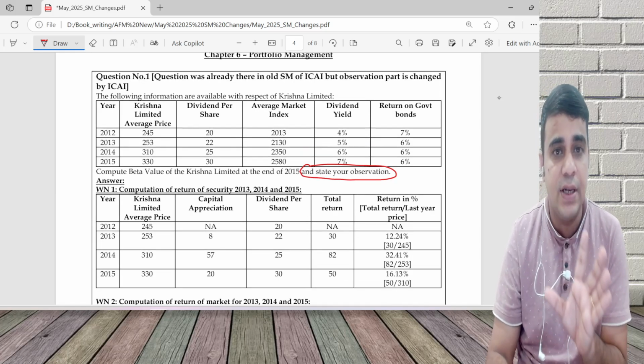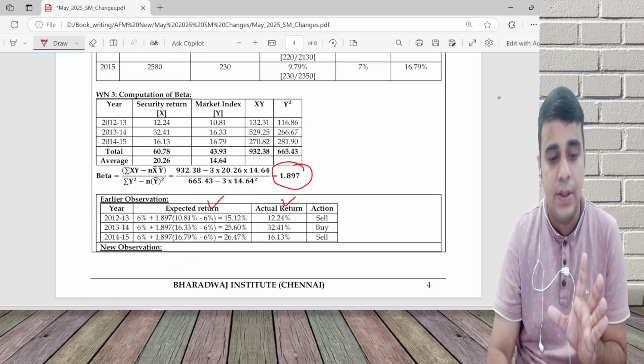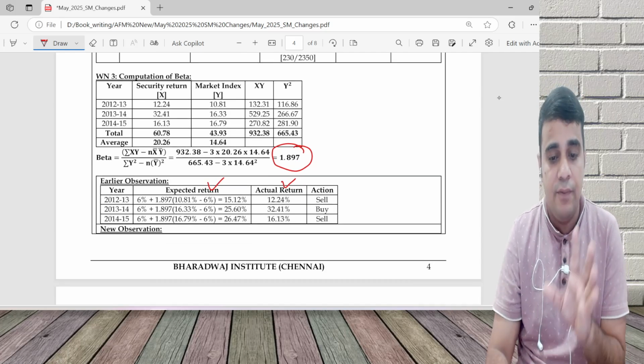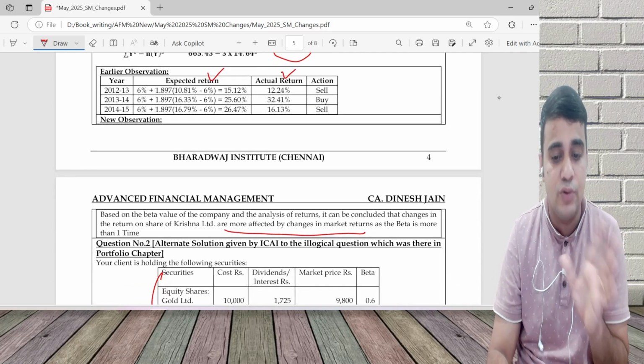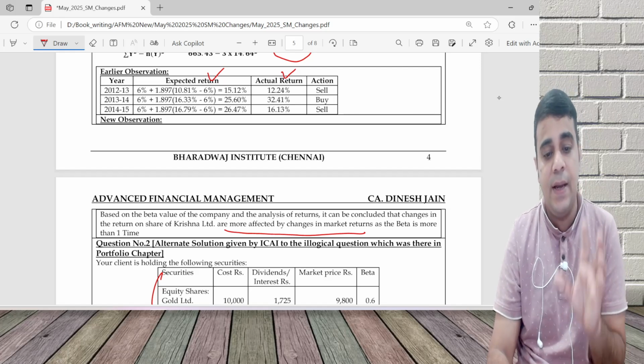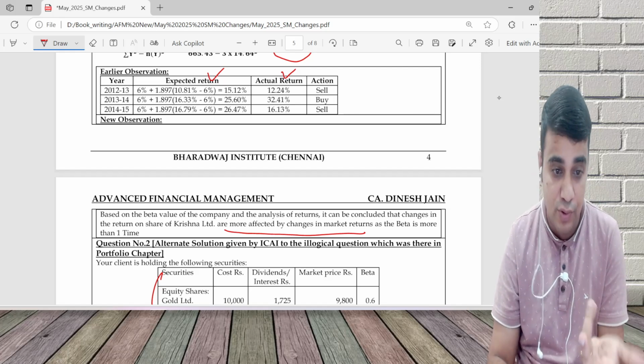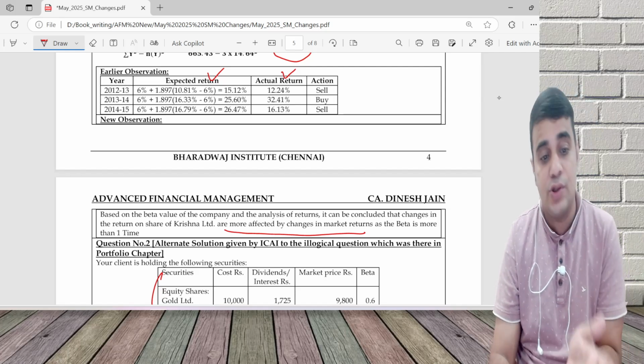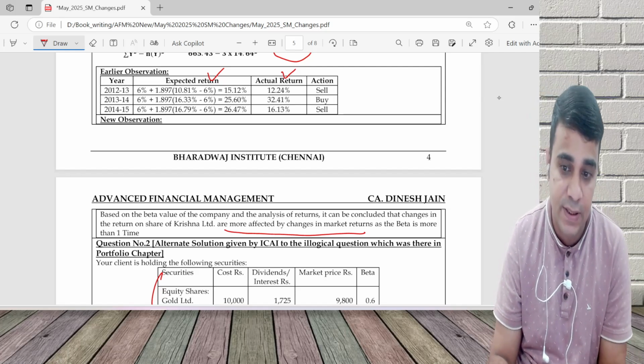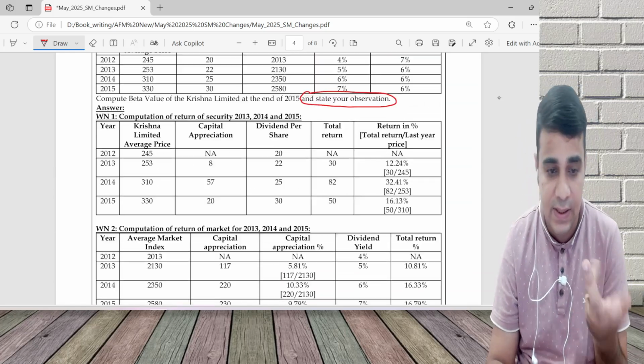Observation, slightly different observation they are commenting. So this is something I would want you to look at, because observation can change. When earlier we used to give sell by observation, now the observation is not sell by, it says, or you can do both also. You can give an observation like sell by, and also you can say an observation saying that more affected by the market and less affected by the changes in market.